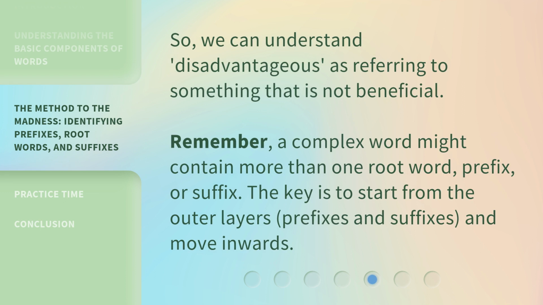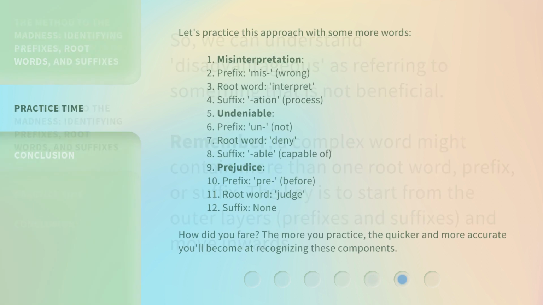Remember, a complex word might contain more than one root word, prefix, or suffix. The key is to start from the outer layers, prefixes and suffixes, and move inwards. Let's practice this approach with some more words.